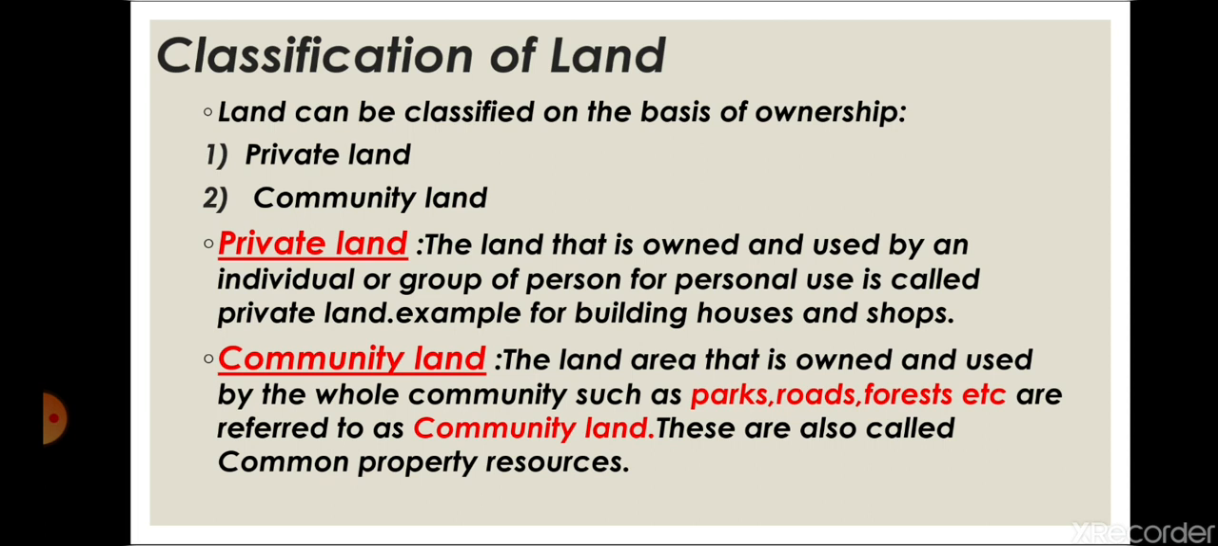And the land that is owned by the community, for the use of the whole community, like parks and roads, all these places come under community land. So private land is owned by an individual, and community land is owned by the whole community, like parks, roads, forests, etc. It is also called community common property resources, which means it is common for everyone.